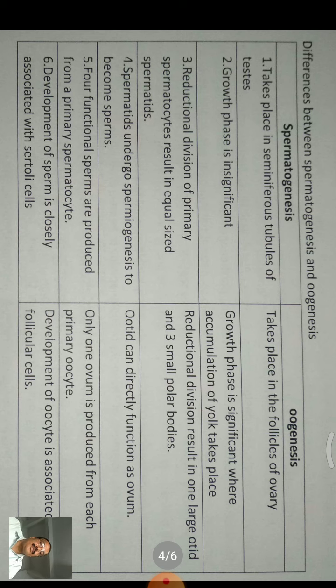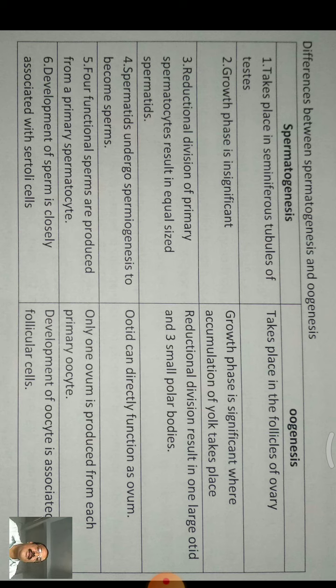Now we'll take differences between spermatogenesis and oogenesis. Spermatogenesis takes place in the seminiferous tubules of testes. Oogenesis takes place in the follicles of ovary. During spermatogenesis, growth phase is insignificant. During oogenesis, growth phase is significant where accumulation of yolk takes place.